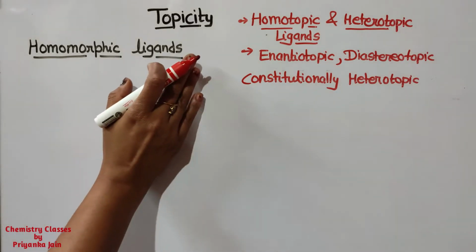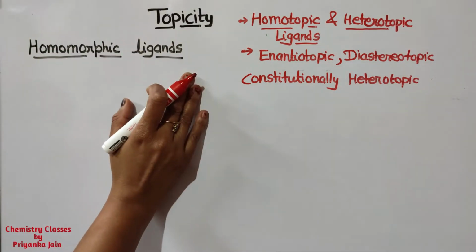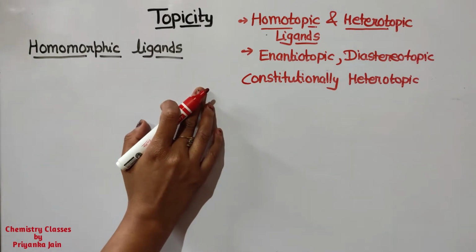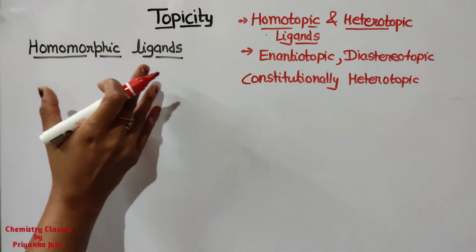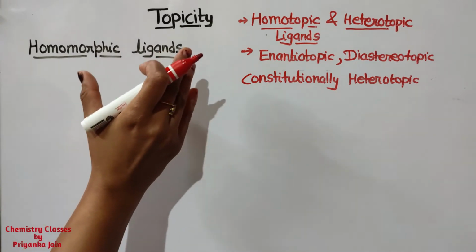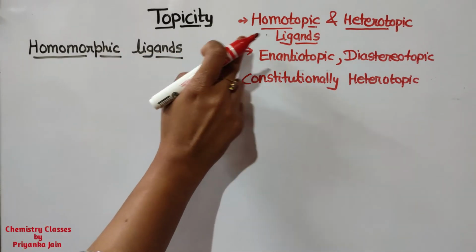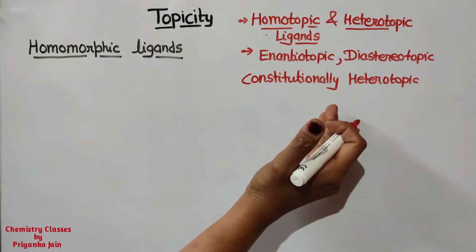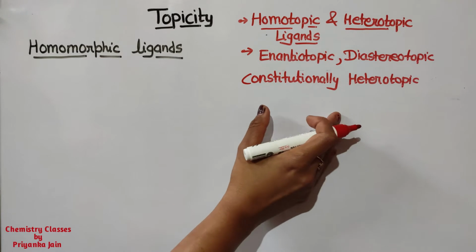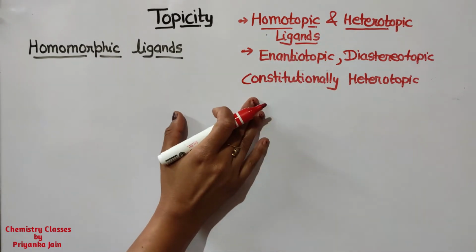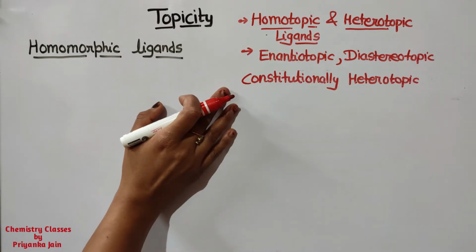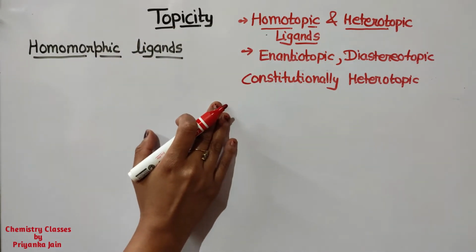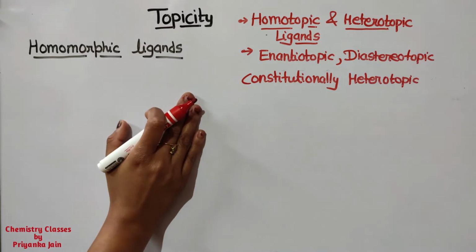Here a very important question is asked. You will see in each question paper there is a question where two molecules are given and we have to find out whether the ligands are homotopic or heterotopic, enantiotopic, diastereotopic or constitutionally heterotopic. So you have to identify them, and this question is very important. For this you should know about such types of ligands. Firstly we have to understand the topic relationship.